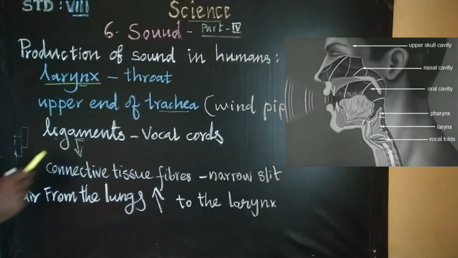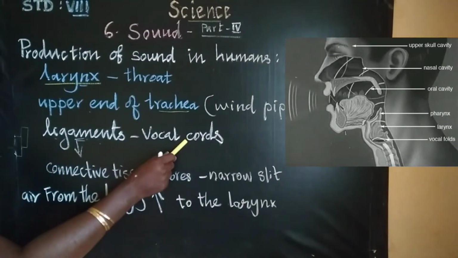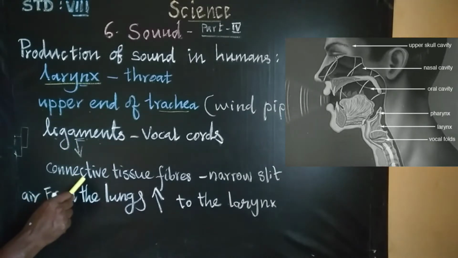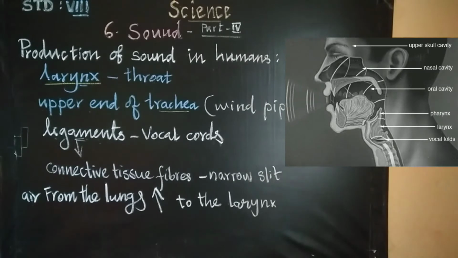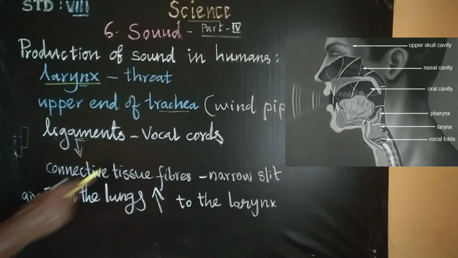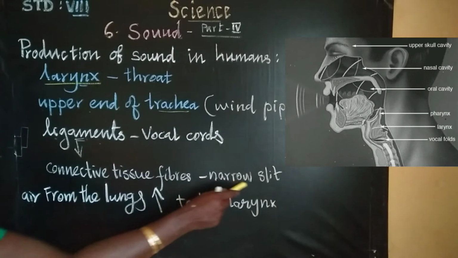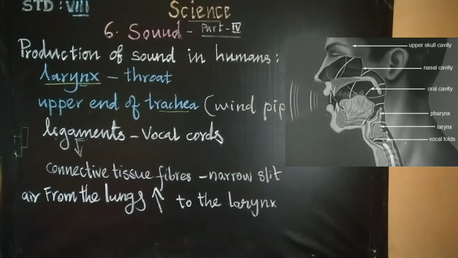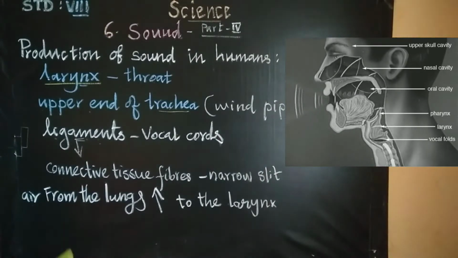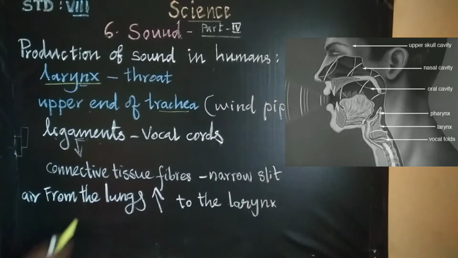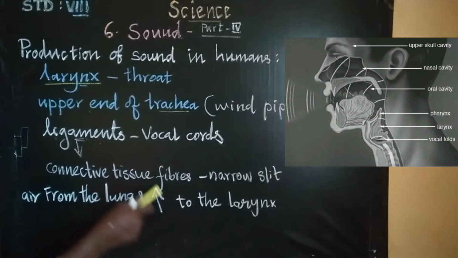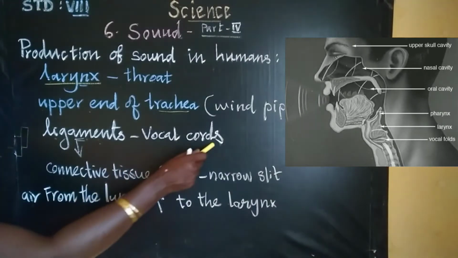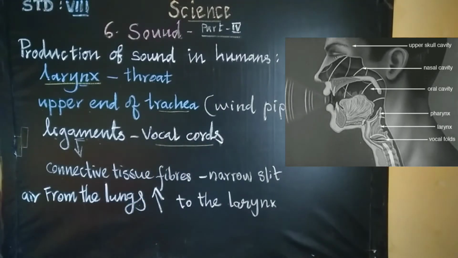The larynx has a pair of ligaments called vocal cords stretched across it. The ligaments are nothing but connective tissue fibers used to connect two bones. The vocal cords have a narrow slit in between, through which the air is blown in and out. When a person speaks, the air from the lungs is pushed upwards to the larynx through the trachea. As a result, the vocal cords vibrate and the sound is produced.